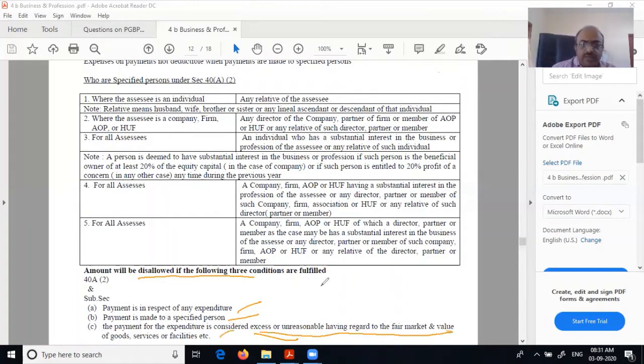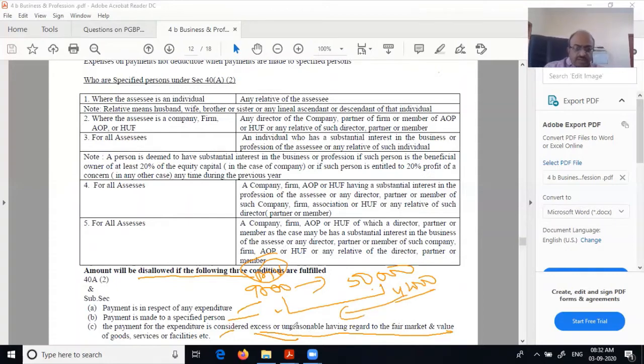So in the earlier example that we saw when we were doing 48, something which was costing 9,000 was purchased at 50,000. What is the market value? Only 9,000. So this amount will be disallowed under 40A. Why? Because it's unreasonable. It is paid to a specified person. It is in relation to an expenditure, some purchases. So if these three conditions are satisfied, then it will be disallowed.